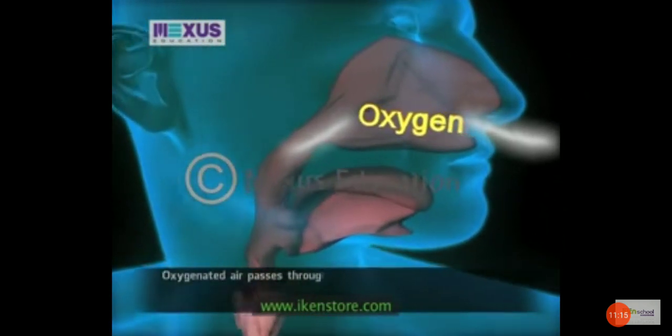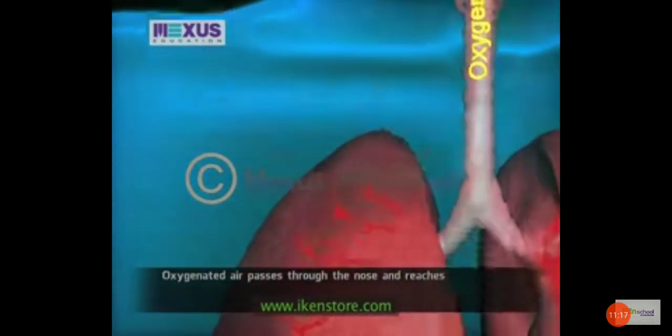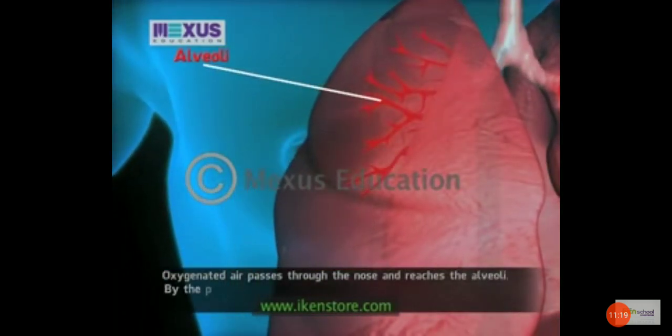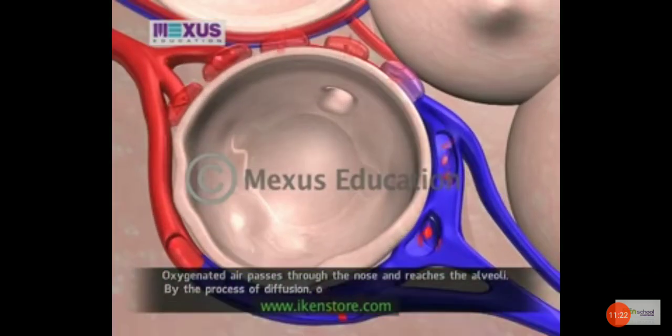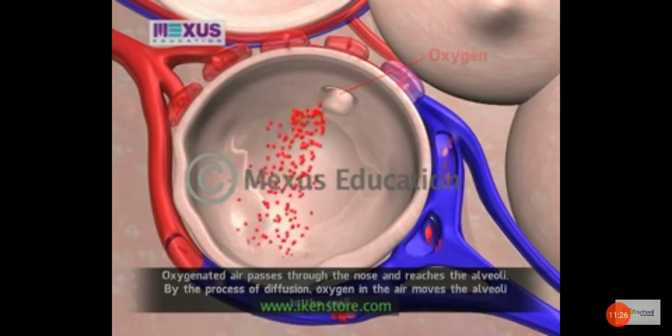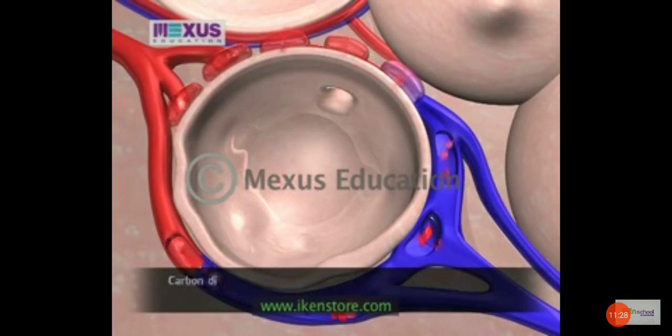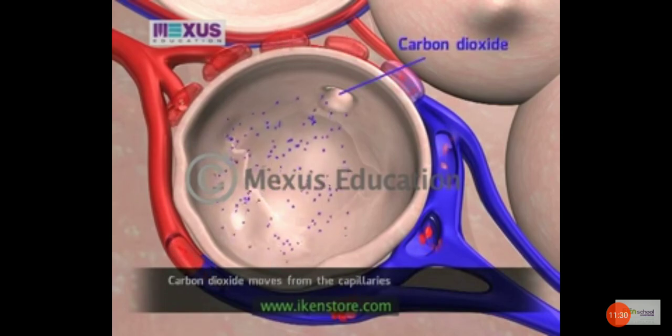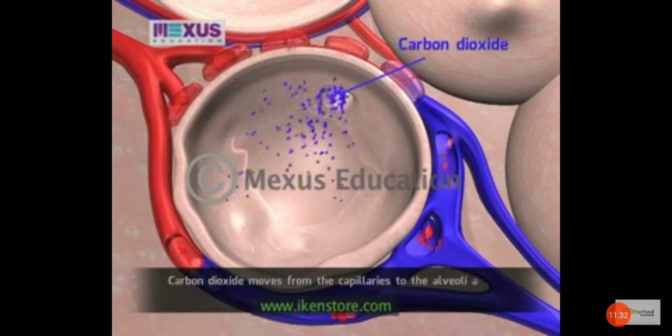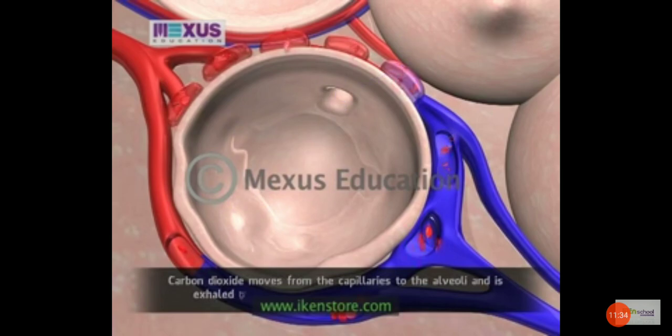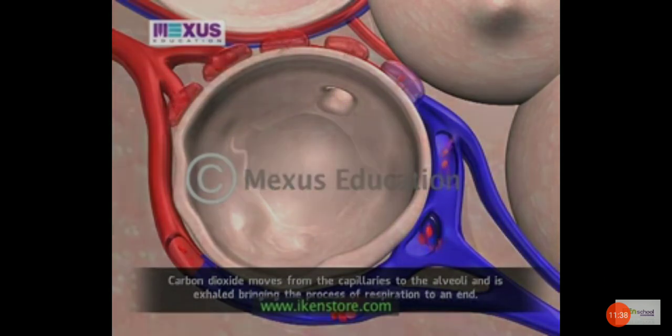Oxygenated air passes through the nose and reaches the alveoli by the process of diffusion. Oxygen in the air moves from the alveoli to the capillaries. Carbon dioxide moves from the capillaries to the alveoli and is exhaled, bringing the process of respiration to an end.